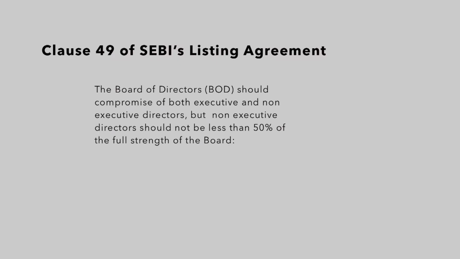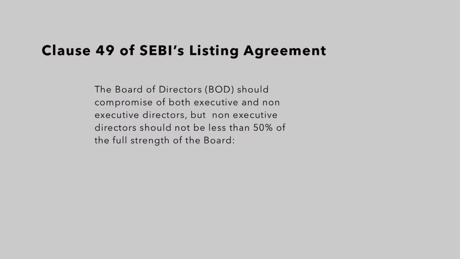Now, as per SEBI's new listing agreement, that is clause 49, the board of directors should comprise both executive and non-executive directors, but non-executive directors should not be less than 50% of the full strength of the board.